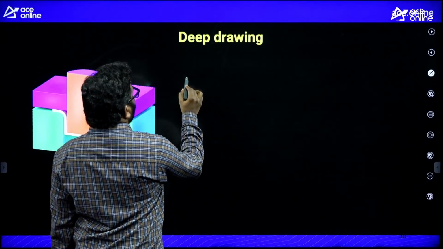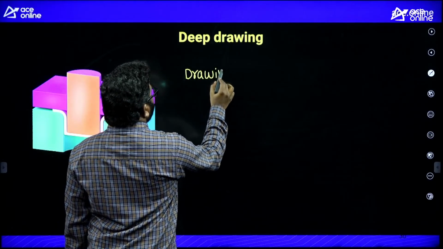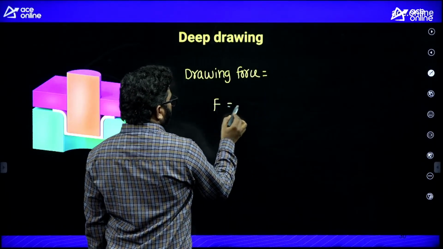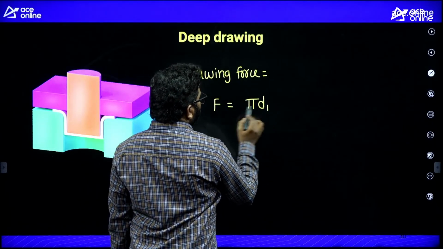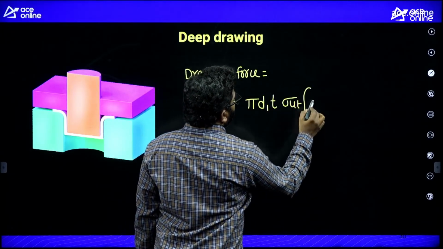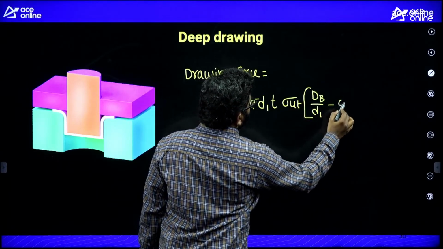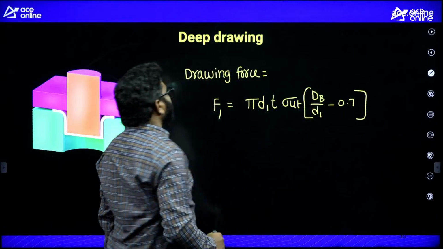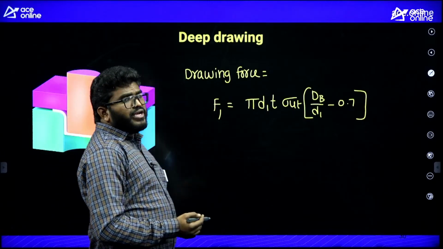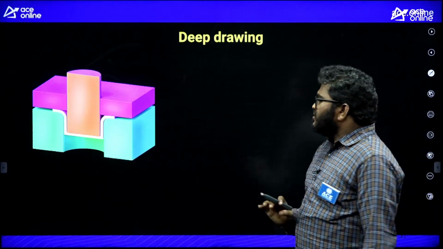And deep drawing force. If I want to calculate it for the first draw, remember it is pi d1 t sigma ut into (dB by d1 minus c), where c is 0.7. By using this formula, you can calculate the drawing force. This is the information about drawing.